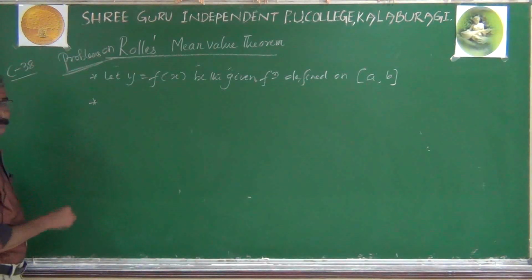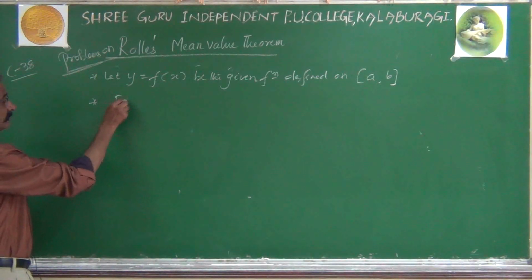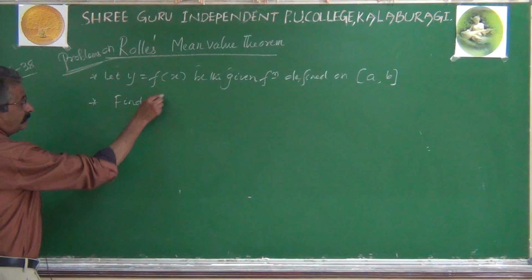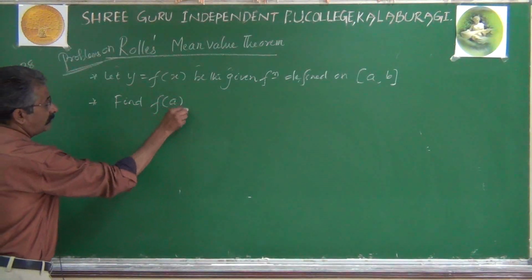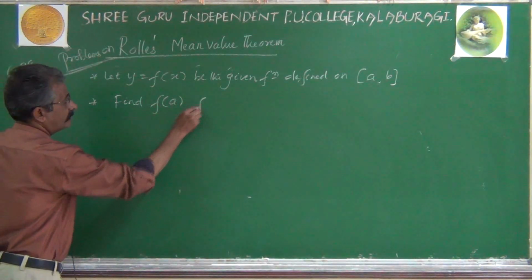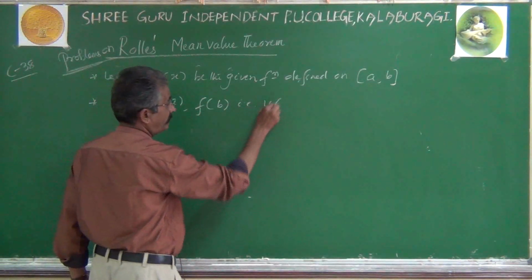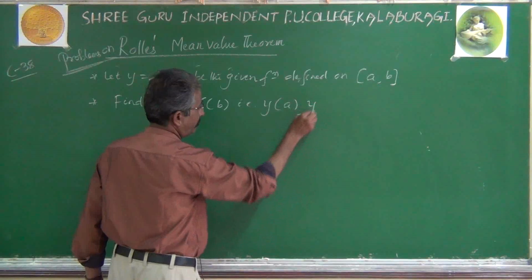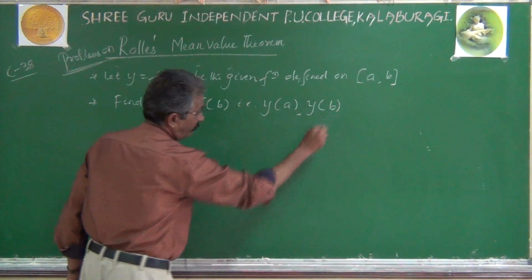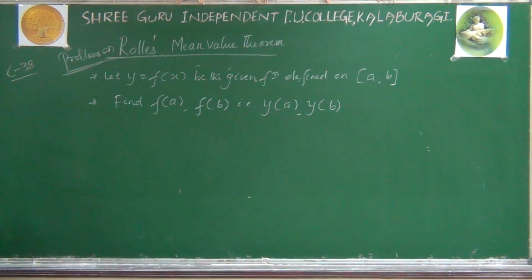After this, next step, find or obtain f of a comma f of b. That's as good as finding y of a comma y of b. It means in the function put x equal to a, also put x equal to b.